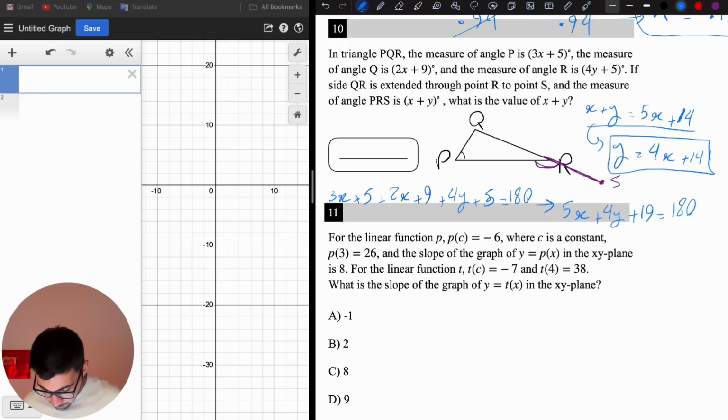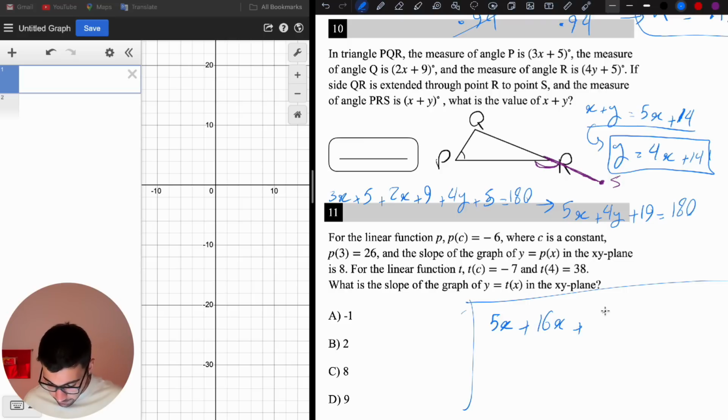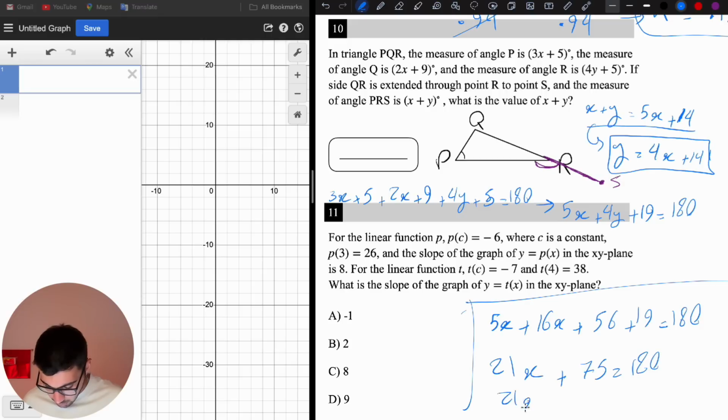What's that going to be? Let's just use this part. So 5x plus 4 times 4x is going to be 16x, plus 4 times 14 is going to be 56, plus 19 equals 180. Here it's going to be 21x plus 75 equals 180. 21x equals 105.